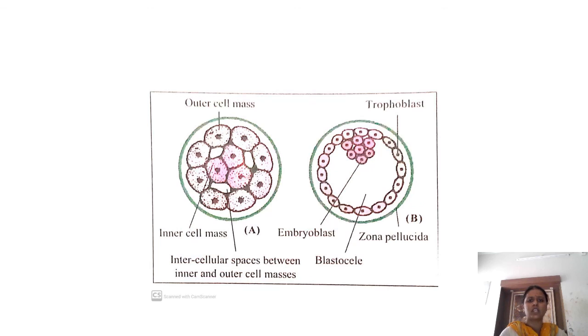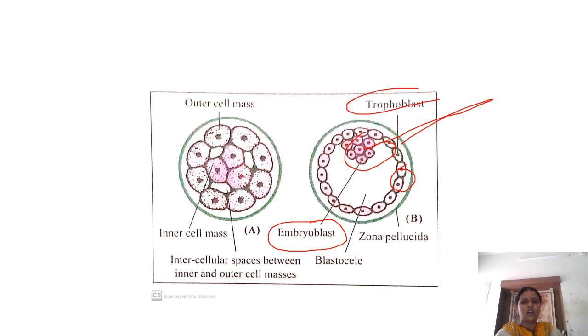Okay, so seeing about second week, what happens is this embryo has come inside the uterine cavity and it has got implanted by the end of first week. It has just got implanted. The implantation is not yet complete, but it has just come into the uterine cavity and embedded in the endometrium. In this stage, the cells of the embryo organize themselves into an inner cell mass and an outer cell mass. The inner cell mass is called the embryoblast and the outer cell mass is called the trophoblast.